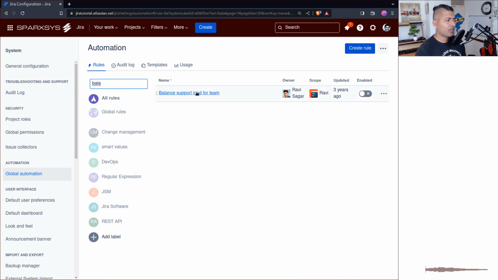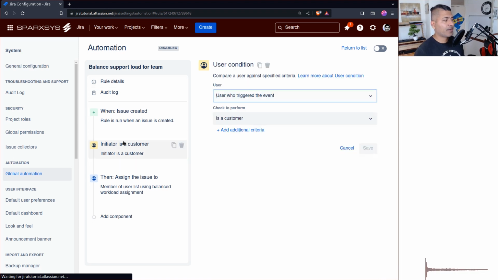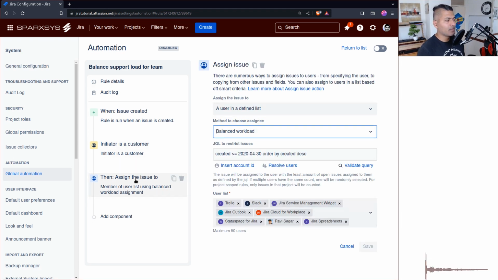Let me show you something. When it comes to automatic assignment, we need some kind of intelligence or logic that tells the rule how to make the assignments. If you look at this action that says Assign issue, you have different options. For example, you can limit the scope of your potential assignees and define a list here.